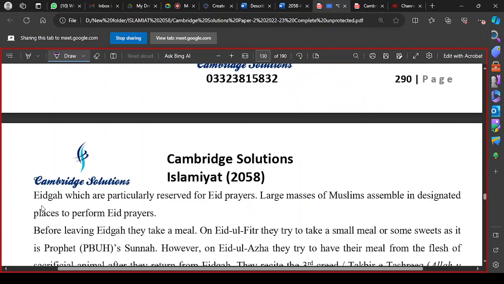So I told you that instead of saying Eidgah, it is better to say Musalla, which are particularly reserved for the Eid prayer. So people from different adjoining areas are to gather at one place, so there would be a greater gathering.